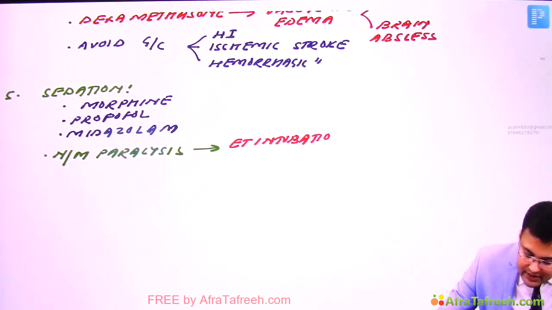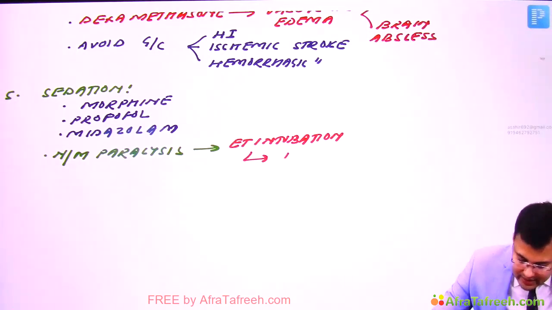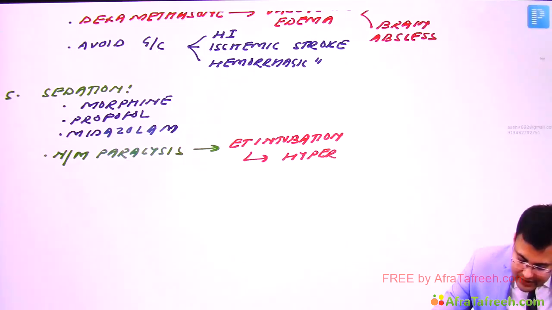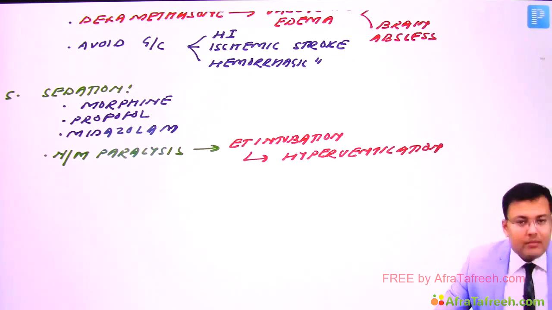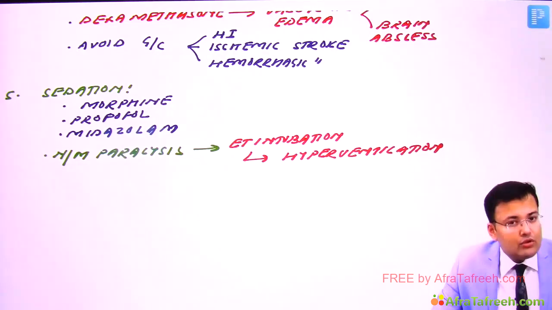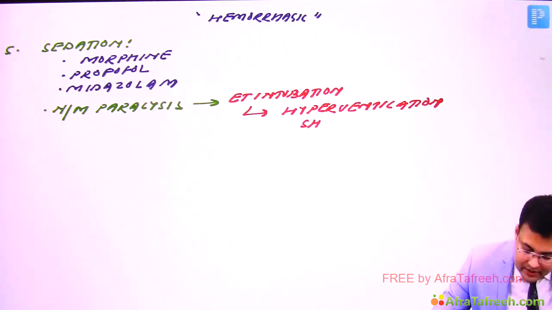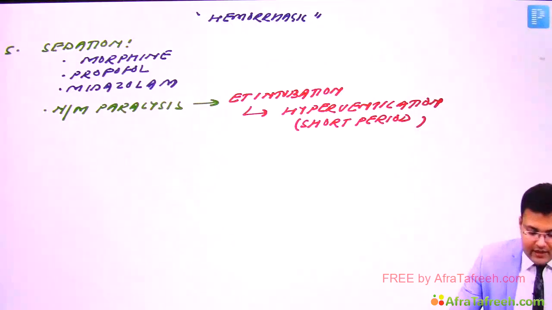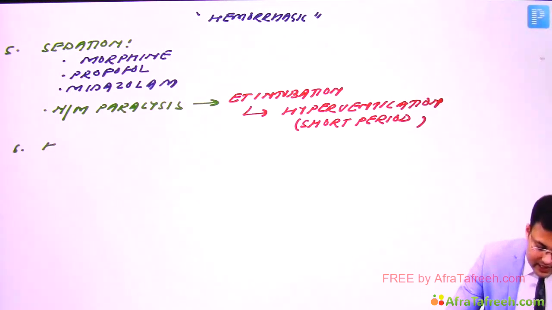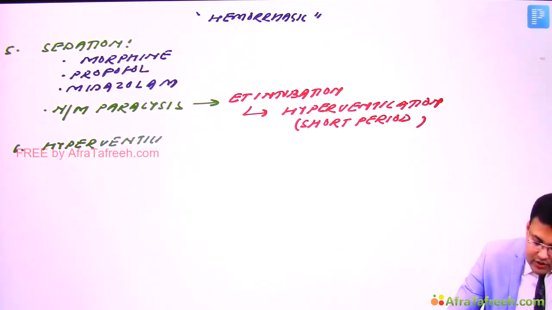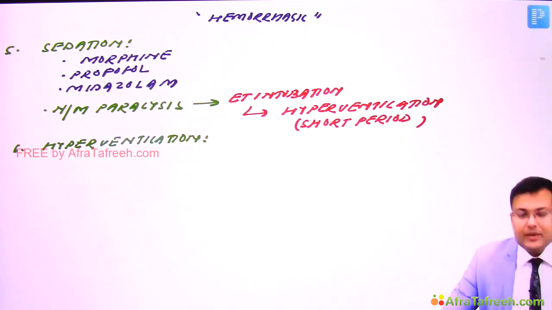And what is the advantage of this endotracheal intubation? That it can be used for elective hyperventilation. And because of this hyperventilation, we can wash out the CO2. But this elective hyperventilation is used only for a short period of time. Clear? So what's the other option available for us? We discussed hyperventilation, and we discussed that hyperventilation should be used only for a short period of time.